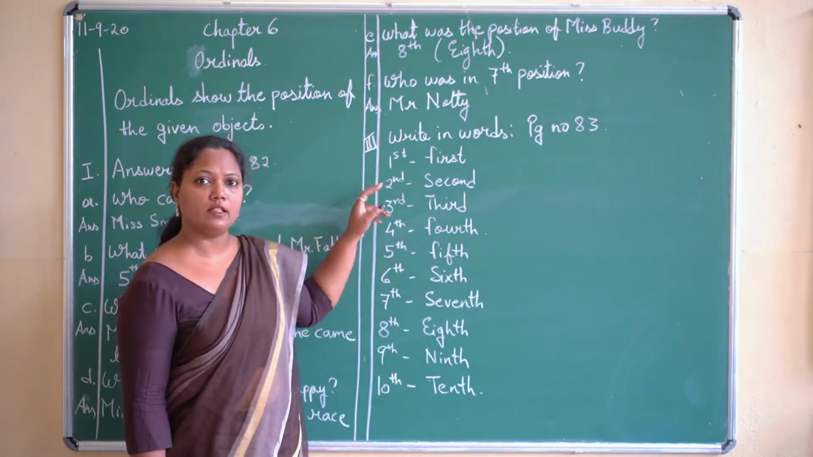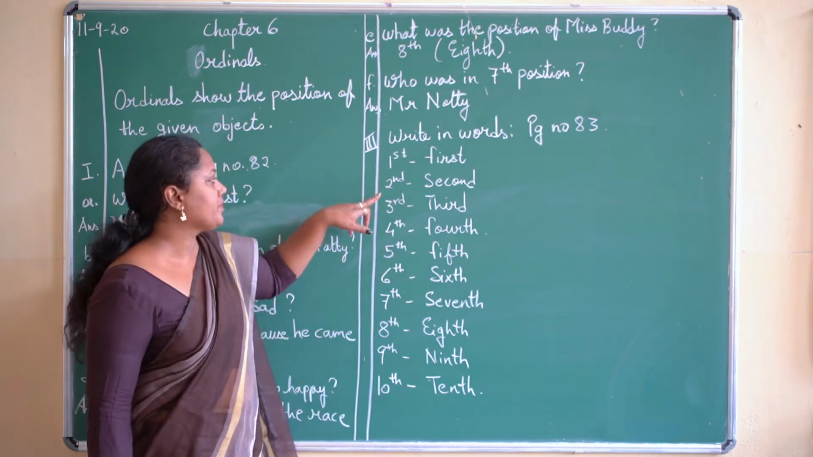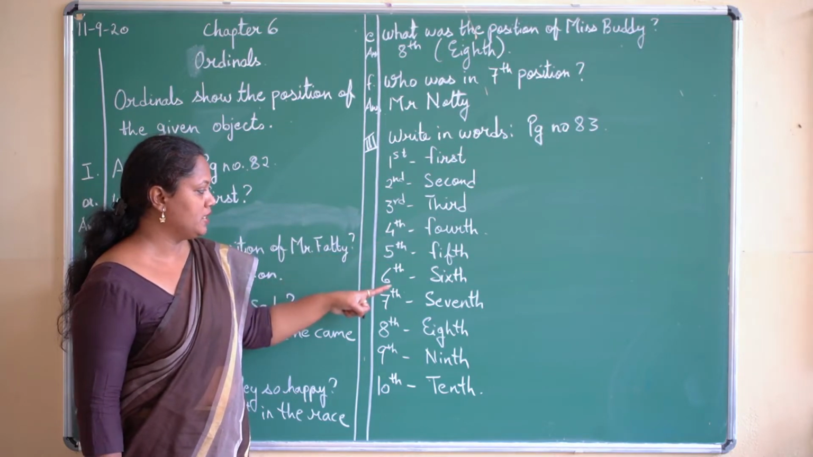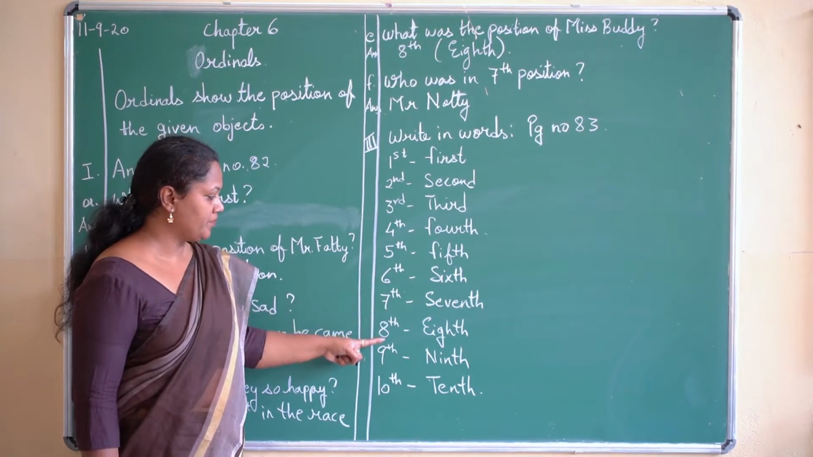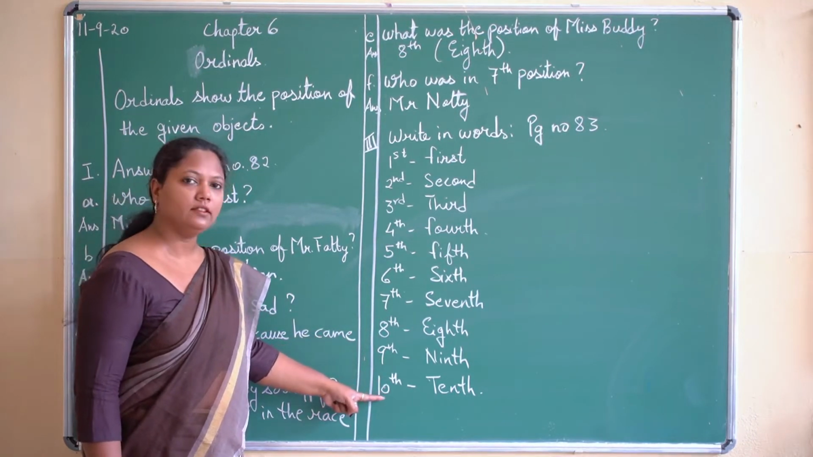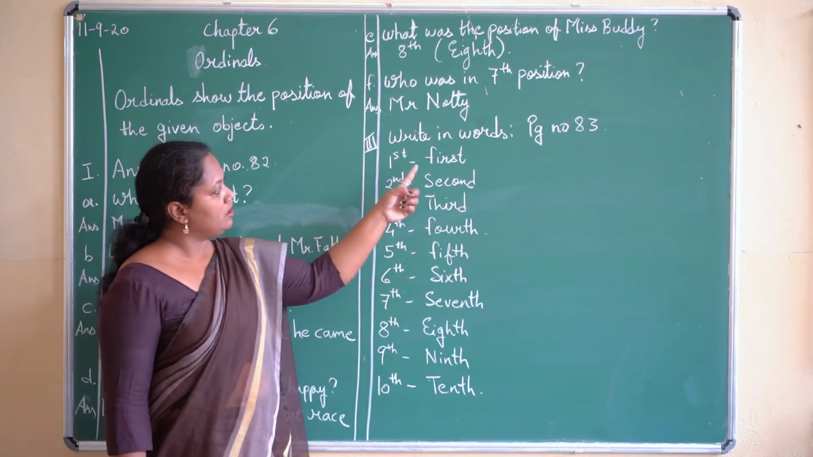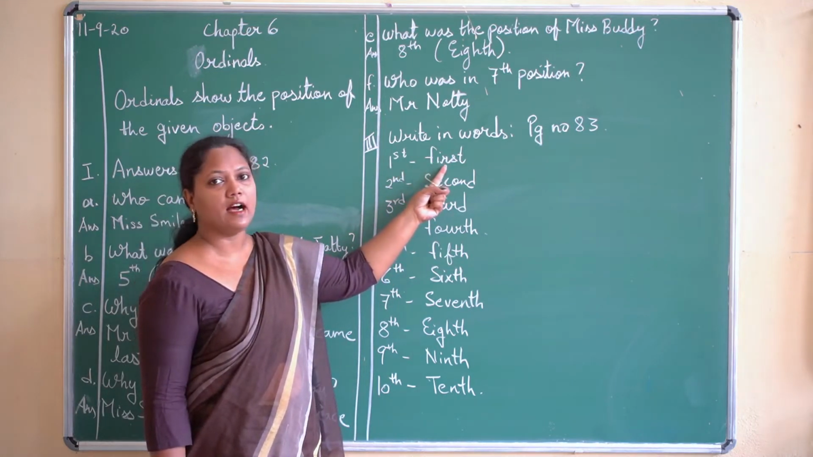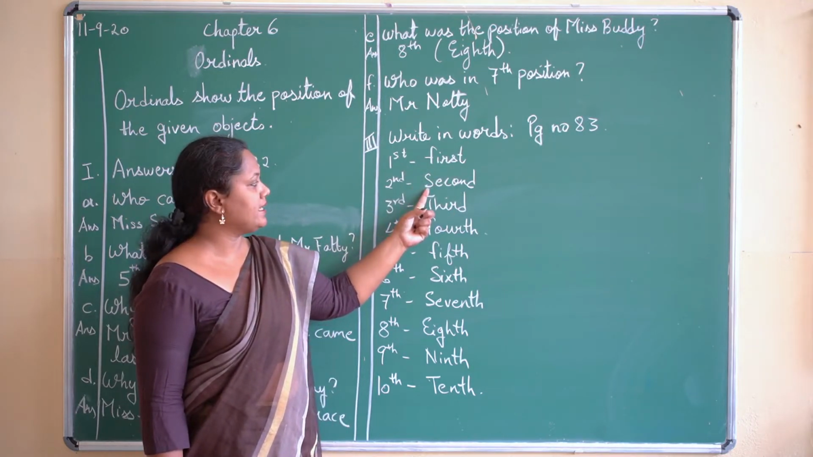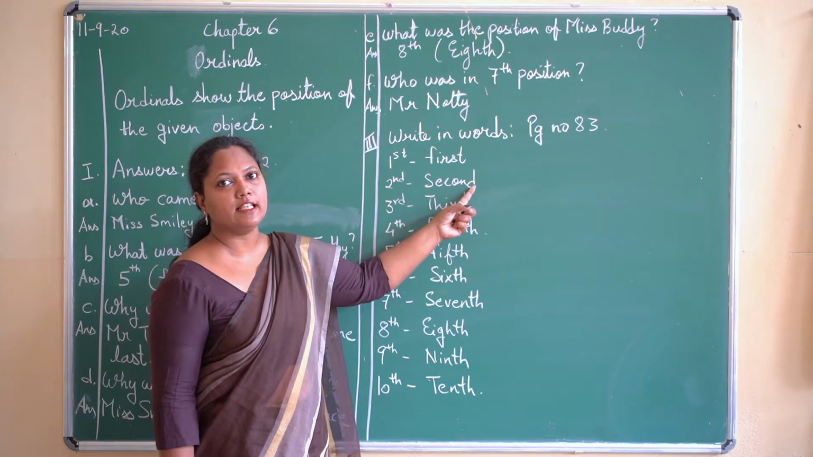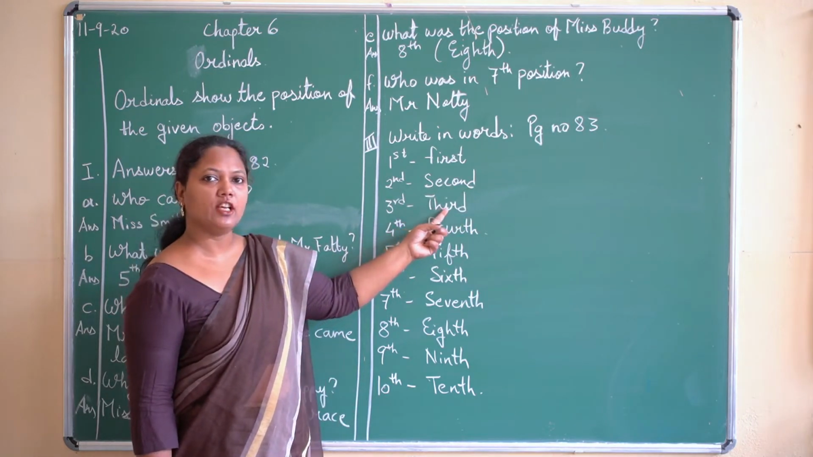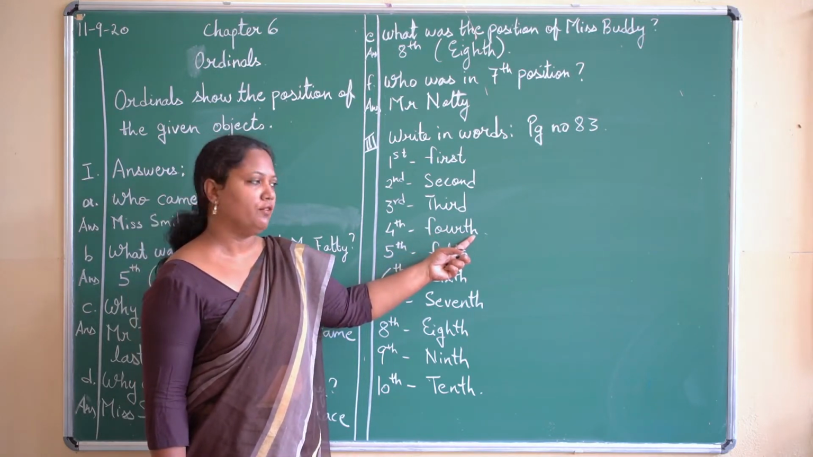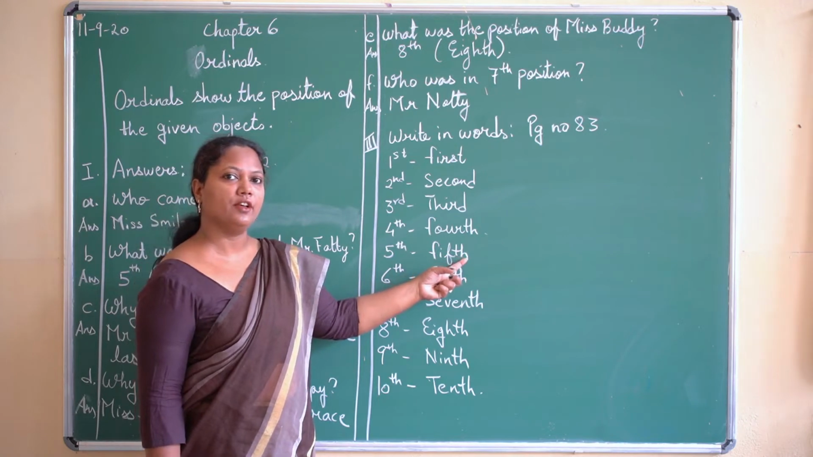Now how to write ordinals in numbers? See, first, second, third, fourth, fifth, sixth, seventh, eighth, 9th and 10th. Now we will write in words also. See first how we have written F-I-R-S-T, first. Second, S-E-C-O-N-D, second. Third, T-H-I-R-D, third. Fourth, F-O-U-R-T-H, fourth. F-I-F-T-H, fifth.